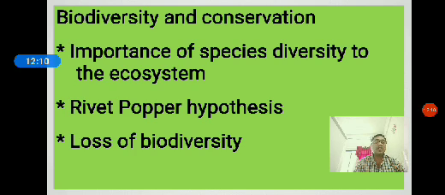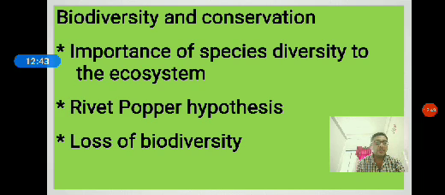It helps in pollination of plants by insects and birds. In an ecosystem, if the species richness is more, the variety of species is more, then what happens? Pollination takes place in greater amounts. The pollination process is helpful for the growing of more plants. The pollination process is carried out by insects as well as birds. Here also we are going to see the balancing.